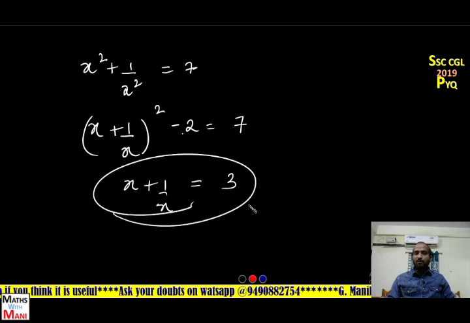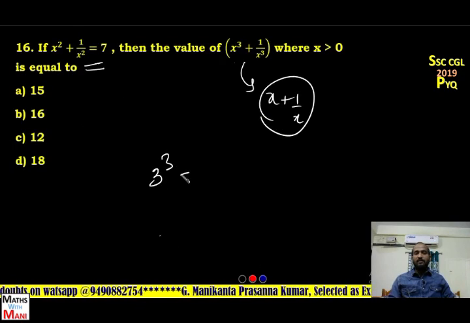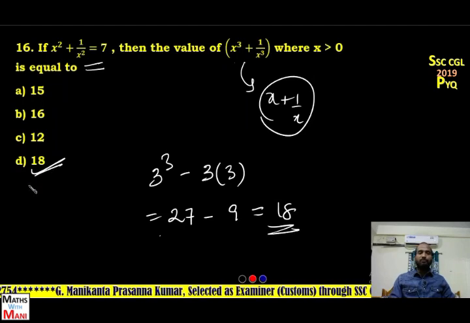If I know this value, what is the value of x³ + 1/x³? 3 cube, that is a³ − 3a. Yes, so I can easily find this as 3³ − 3 into 3. That is 27 minus 9, that is equal to 18. Which option is it? The fourth option is the correct answer. That's it. Next,